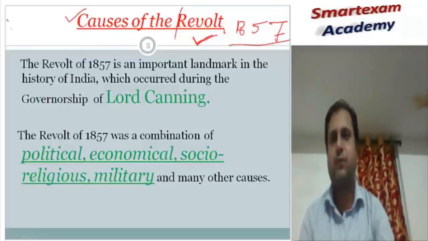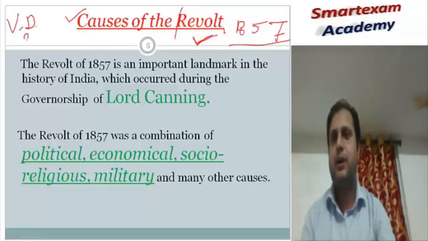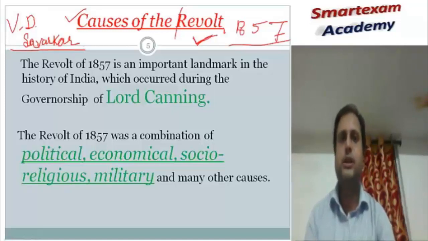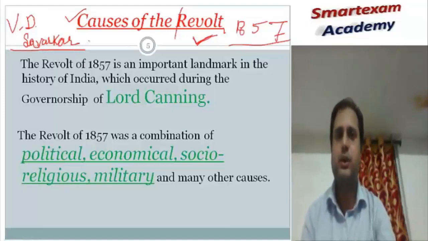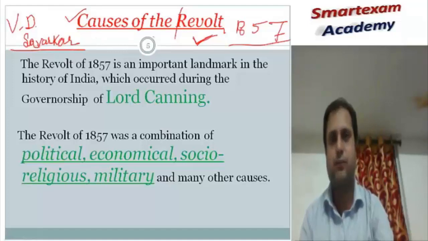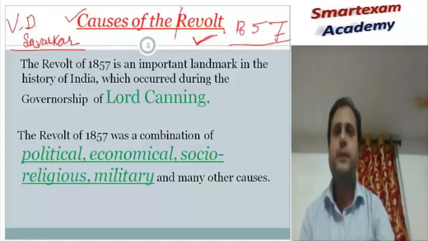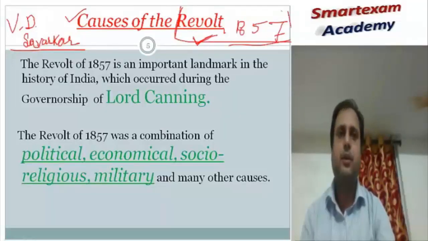The first war of independence was a term used by V.D. Savarkar. There is still disagreement among historians about treating it as the first war of independence or a natural rebellion.